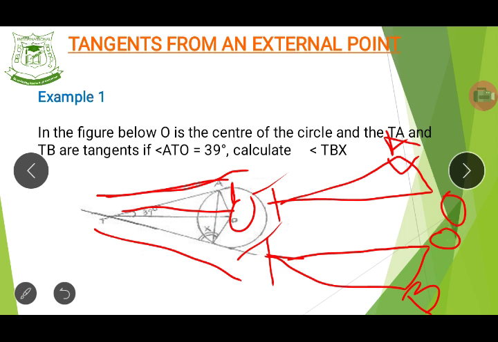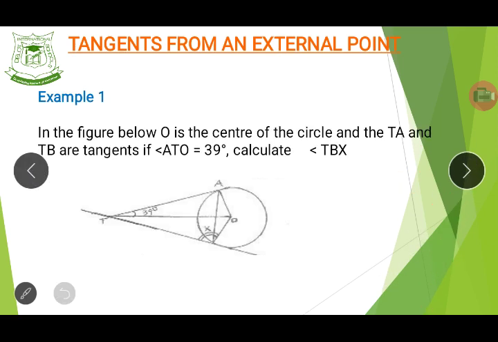So it's very simple. Now it says to calculate the angle TBX. You can see that this representation here is what we want to find out, what is this angle. Let me clear the screen so that we can have some space. I believe you guys are writing as I've been explaining. If you've not written anything, or there's a point that you missed out, you can rewind and write again. Do you get it now?